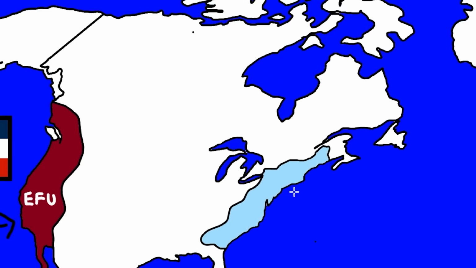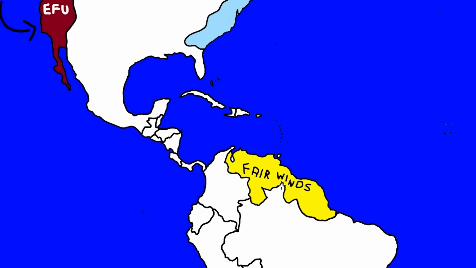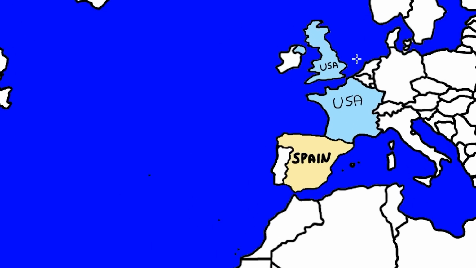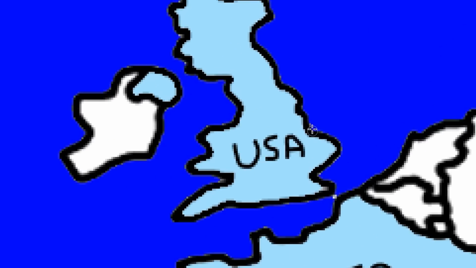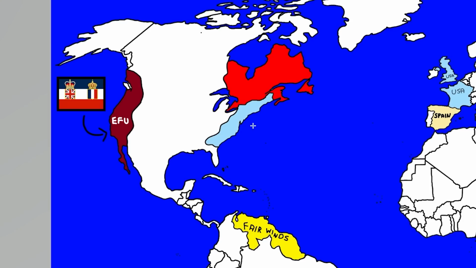I'm still confused about a Canada. Like we just said, I think there is a Canada, they're just not very strong, and like I said with the fair winds, if the USA got their independence, then so would this place. That is a good example of why maybe they wouldn't have got their independence, because in our timeline, Canada remained independent for a long time, but London didn't capitulate to the Americans. So I'm gonna go ahead and say there is a Canada. They're just really not that strong yet. Maybe they'll get stronger, something along those lines.